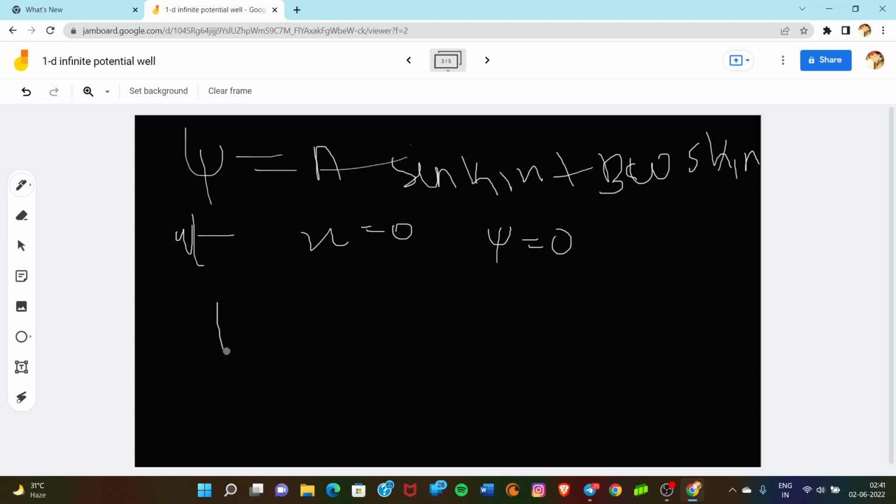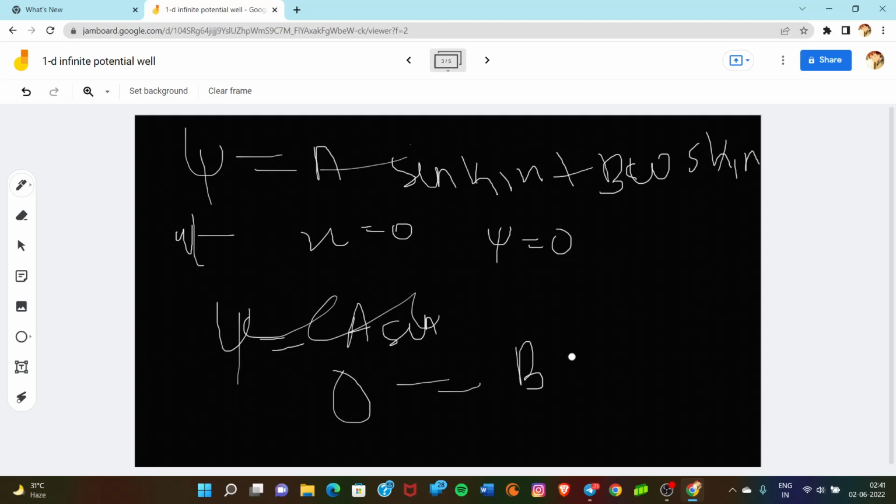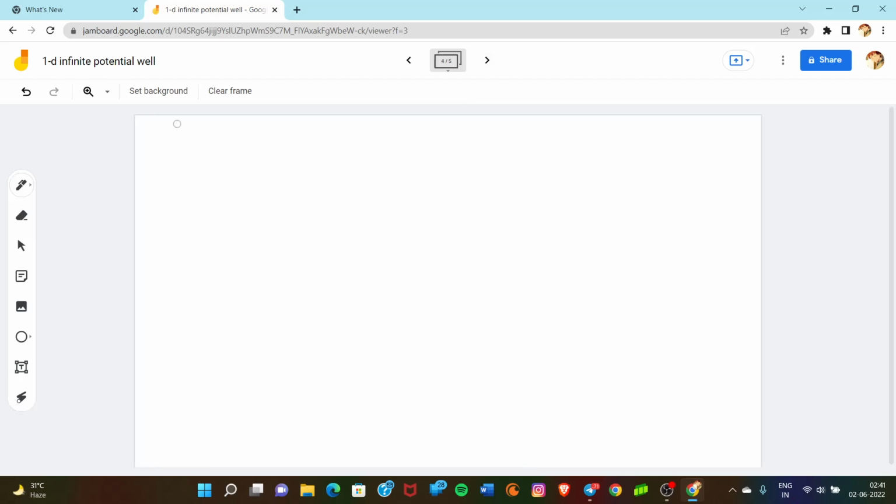So now we have phi is equal to A sin k1x, with x going to 0. We put phi is equal to 0. Sin 0 is equal to 0, so this term will be 0. And we have B cos k1 into 0, and cos 0 is 1, so this term is 1 and B comes out to be 0. So by applying this boundary condition, we have our wave function: A sin k1x.